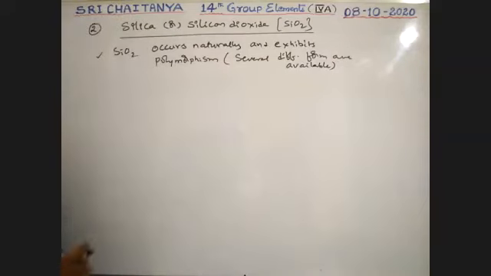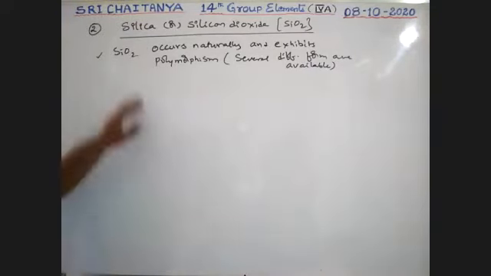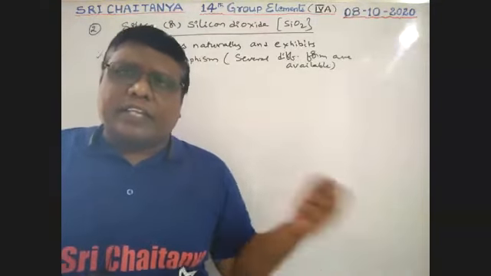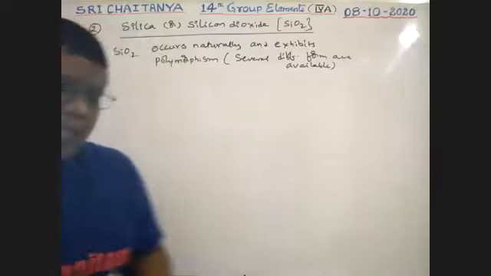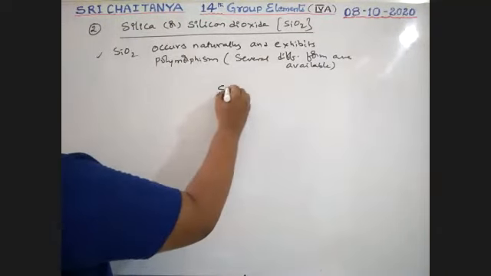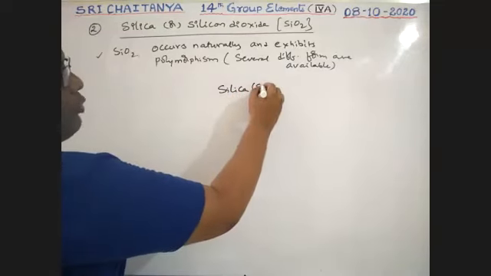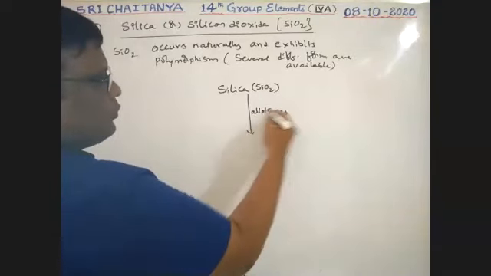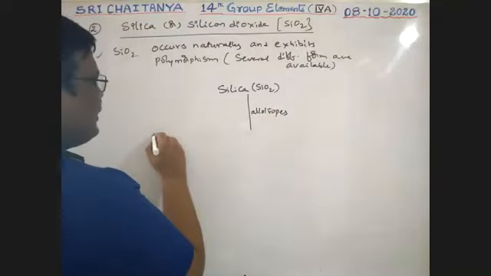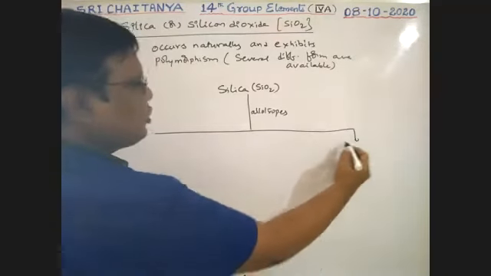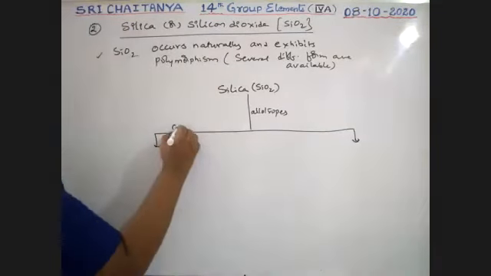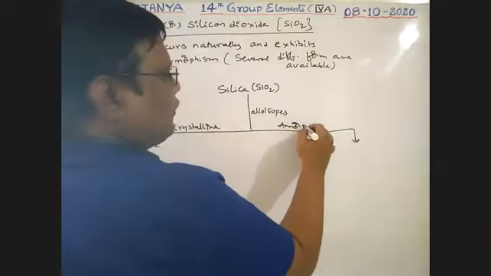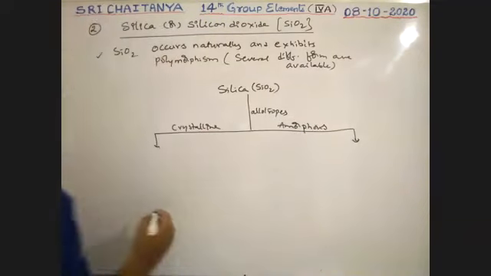This silica has different types of allotropes: both crystalline allotropes and amorphous allotropes.